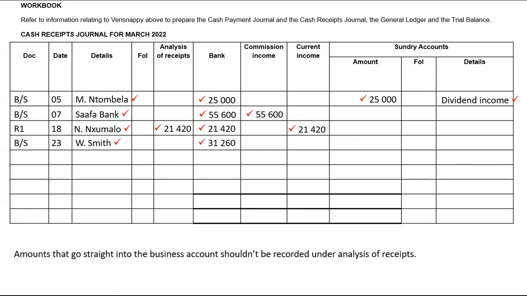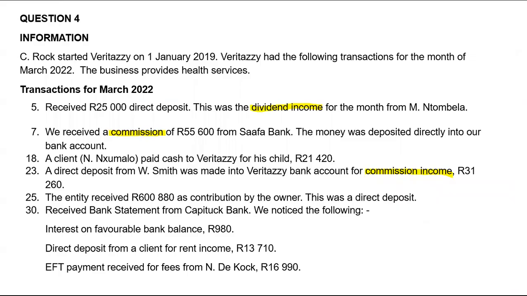So we don't need to employ guards and all those cars to take money from our business with guns and stuff and take them to the bank. No, it went straight into our bank account because this was a direct deposit from the payer straight to our bank account. Okay, and that will be for commission income. So we do have a column for commission income. That's why we'll just simply record it under commission income.